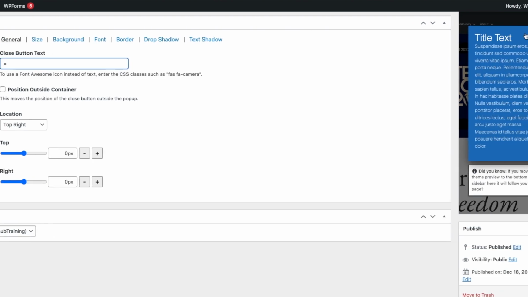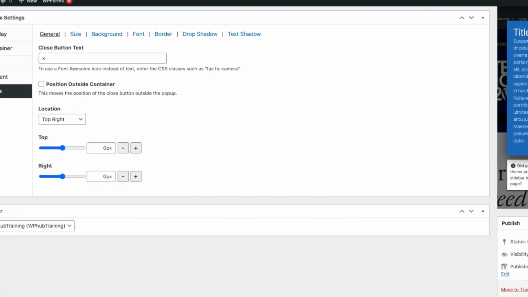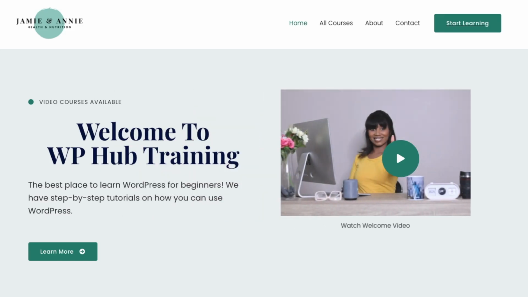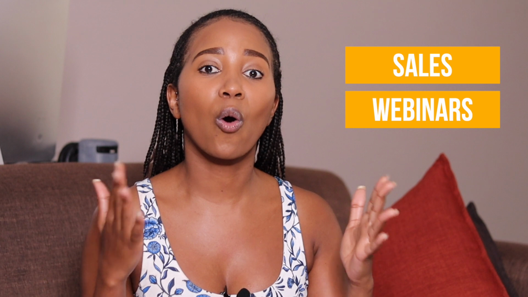This is the button text location. This is where you want to position it. You can choose how far off from the top you want it to be. Once you're done with your settings, click on update. Once you refresh your home page, you'll see all the changes, and that's how you add a pop-up to your website. If you want to create a pop-up for different purposes, let's say you want to create a pop-up for special sales, webinars, or events, you can follow the exact same tutorial on the back end of your website.